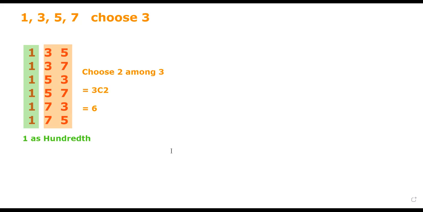But how about for them to have 1 as the 10th digit? How many of them? Again, 6. Now I will list them out, but you don't need to do that. Because by combinatorics, this must be true. So they must be 315, 317.